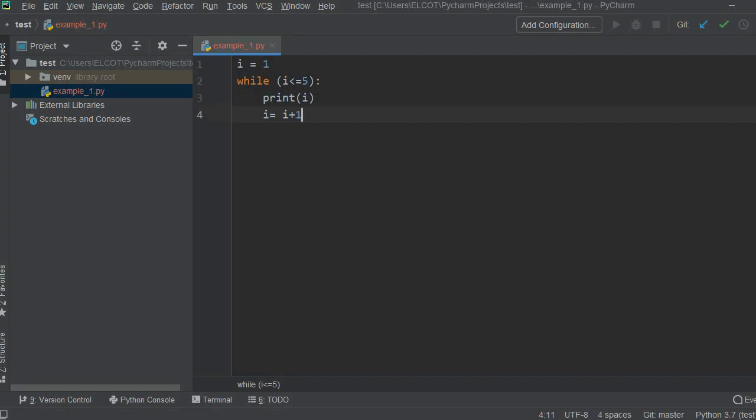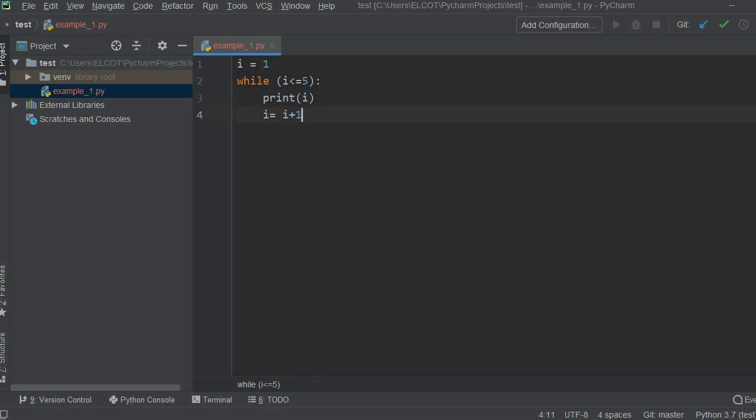Here I is the variable name, equal to is the assignment operator, 1 is the value. I am just assigning 1 to I. And while is a keyword. This is again a condition, I is less than or equal to 5. And this part is the indentation part. Here I am simply printing the I value.